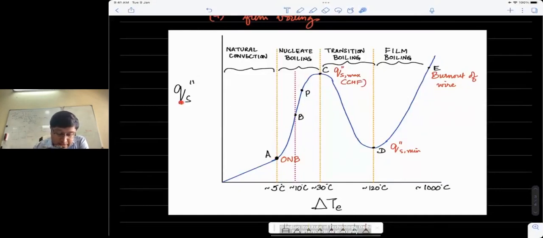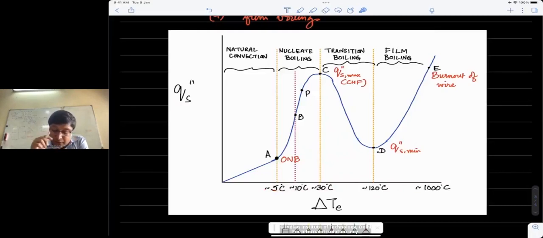What I have on the y-axis is the heat flux, and on the x-axis we have the excess temperature. Both axes are actually on log scale. In fact, that is how it is reported. This is a rough schematic, but if you look at the x-axis, you can see that it's on a log scale because the gap is decreasing, so it has to be a log scale.